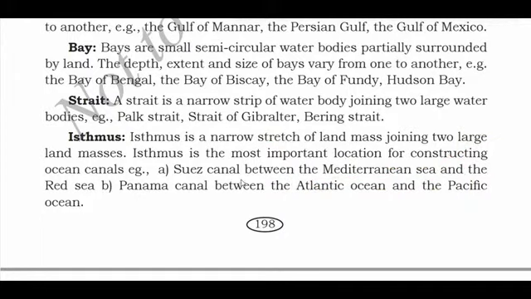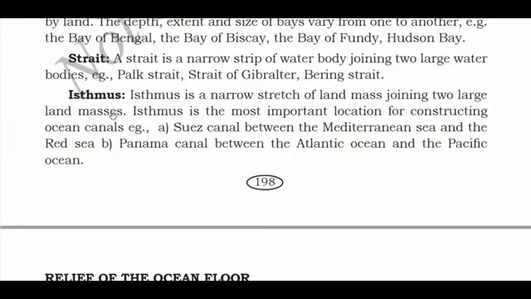So in isthmus, what are the things which are constructed? Ocean canals. Example, Suez Canal between the Mediterranean Sea and the Red Sea, and Panama Canal between the Atlantic Ocean and the Pacific Ocean. These are the examples of isthmus. So this was all about your isthmus.